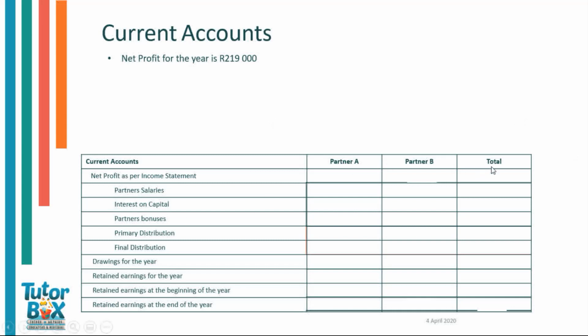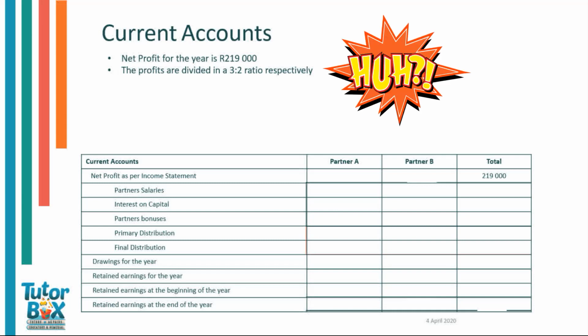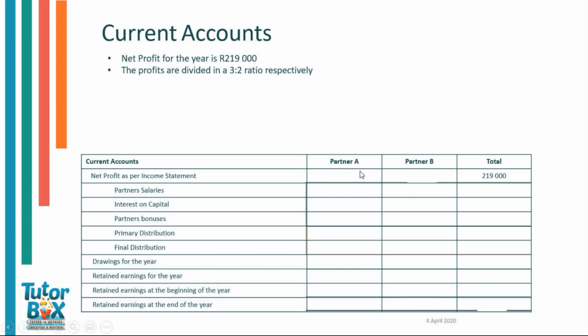We'll input this under the total and the net profit as per income statement. The profits are divided in a ratio of 3:2 respectively. This means that partner A gets 3 parts of the profit, whilst partner B gets 2 parts of the profit. Please do not input this here. I've made that mistake many times when I was in grade 11, and you have to ensure that you take into account the income of the partners first, so their salaries, the interest on capital, and their bonuses, and you'll calculate this in terms of the final distribution. So we'll get back to this transaction at a later stage.